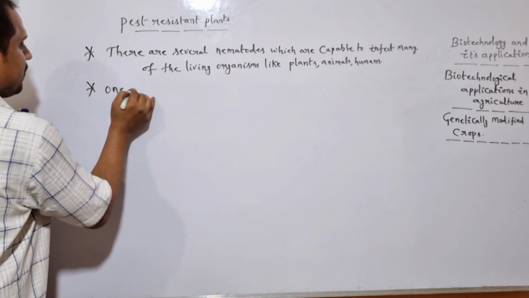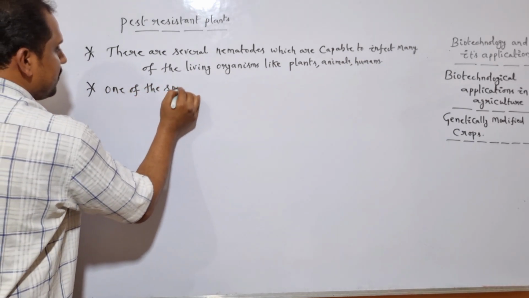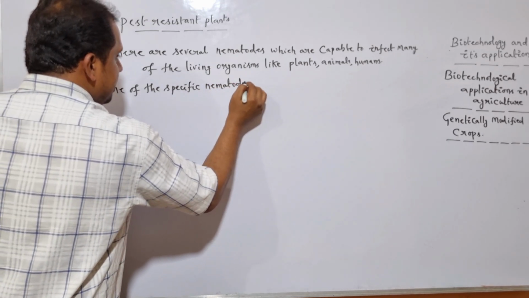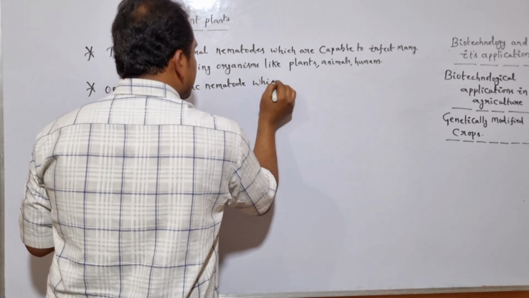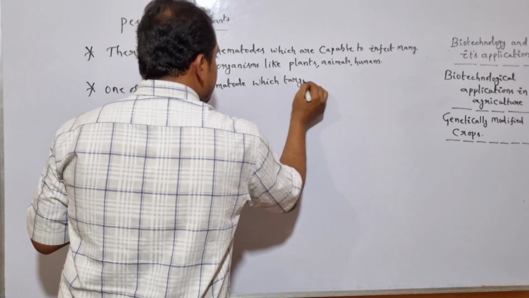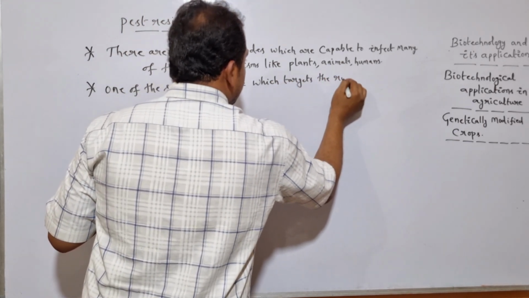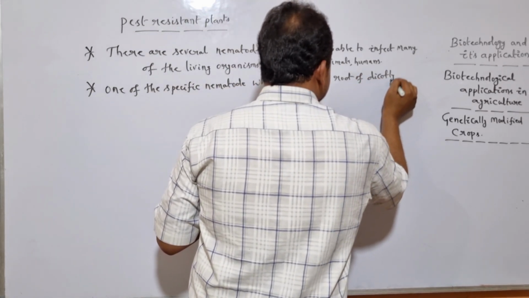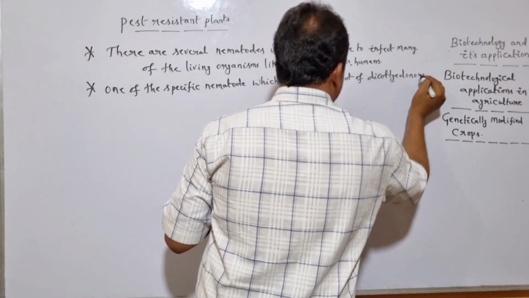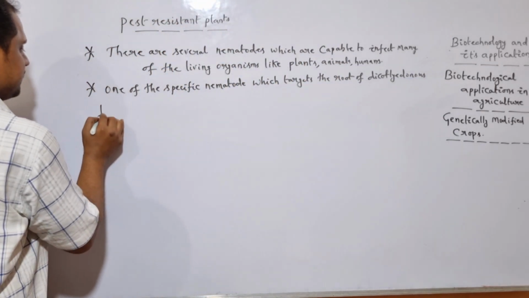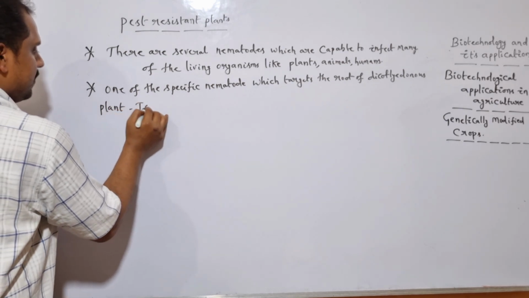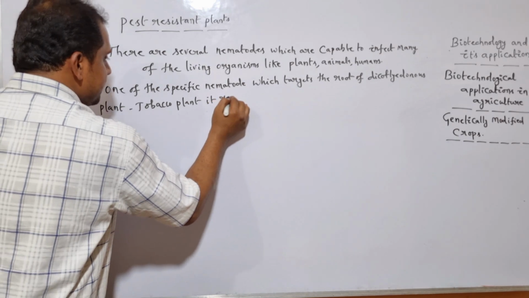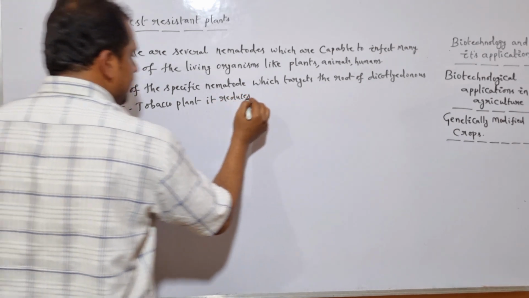One specific nematode which targets the root of the dicotyledonous plant, which is nothing but the tobacco plant, reduces the crop yield.